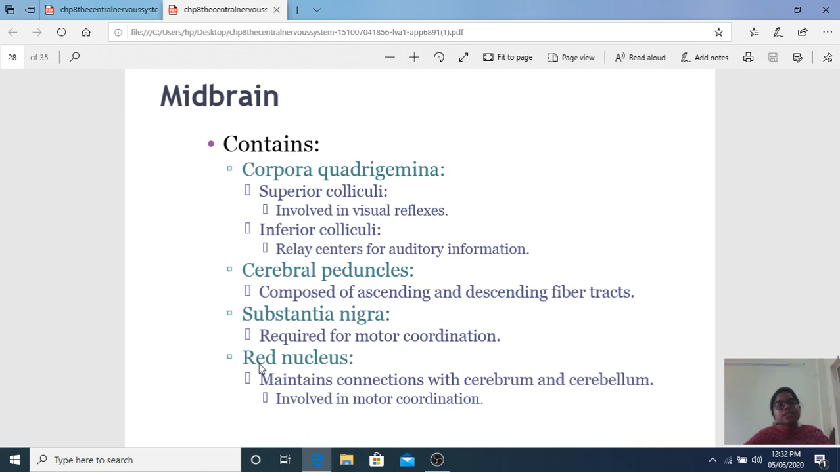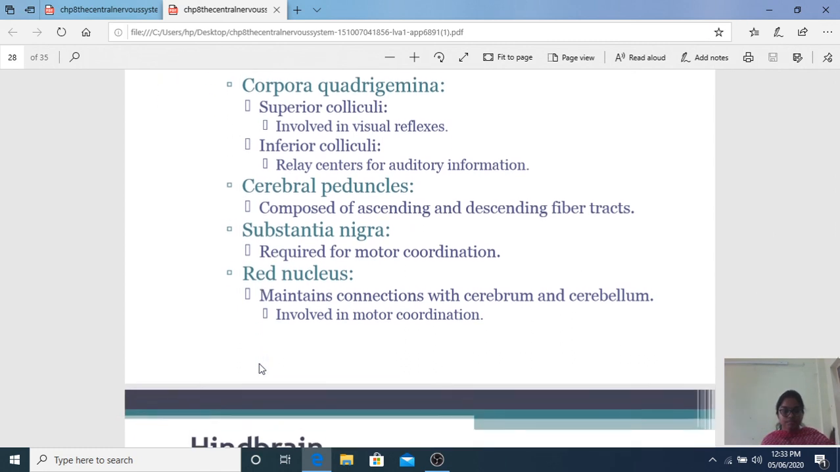Substantia nigra. Substantia nigra is producing dopamine, which causes motor activity and increases motor coordination. When this motor coordination is lost, substantia nigra can't stimulate the dopamine. So in Parkinson's, if you observe, there are slow movements, stooped movements, and the person has an expressionless face because of substantia nigra lesion, where there is loss of dopamine. And red nucleus maintains connections with cerebrum and cerebellum, involved in motor coordination.